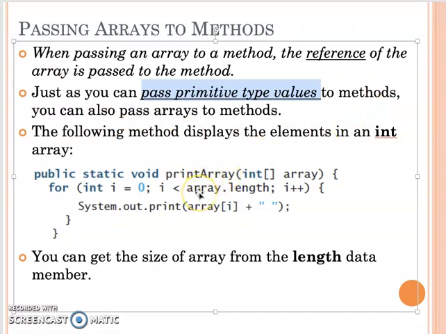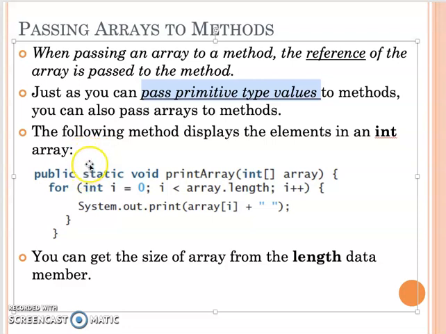So that's how we will see, for example, like this one. A lot of the time we want to display an array's content. So instead of always writing a for loop for that, how about we write a method that will display the elements of the array.